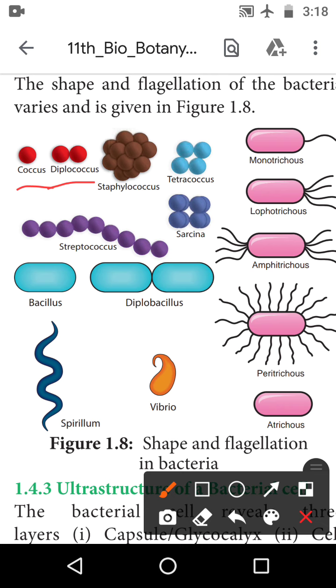Then the next one is the staphylococcus. Staphylococcus வந்துட்டு ஒரு பால்ஸ் மாதிரி, group of the coccus, ஃபுல்லாகவே அந்த group of the coccus அப்படியே ஒரு circular shapeபில் இருக்கிறது தான் staphylococcus. Then tetracoccus. Tetra means what is? Yeah, correct. Tetra means 4. So இதில் 4 coccus நம்மளுக்கு இருக்குது, அதுக்கு பேர் தான் tetracoccus.